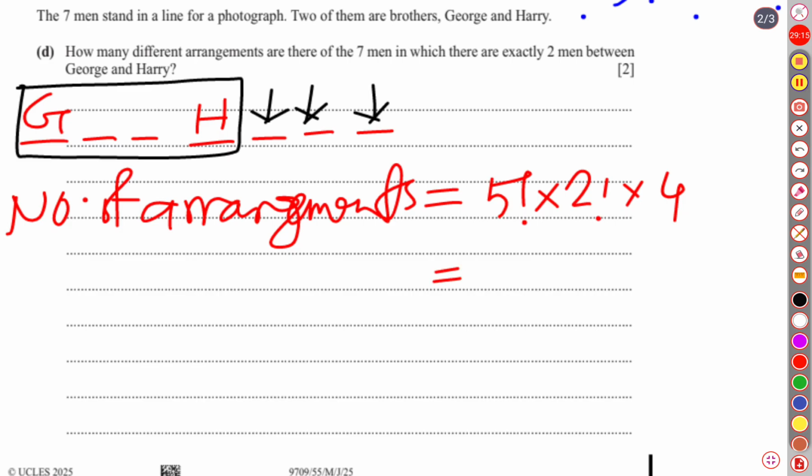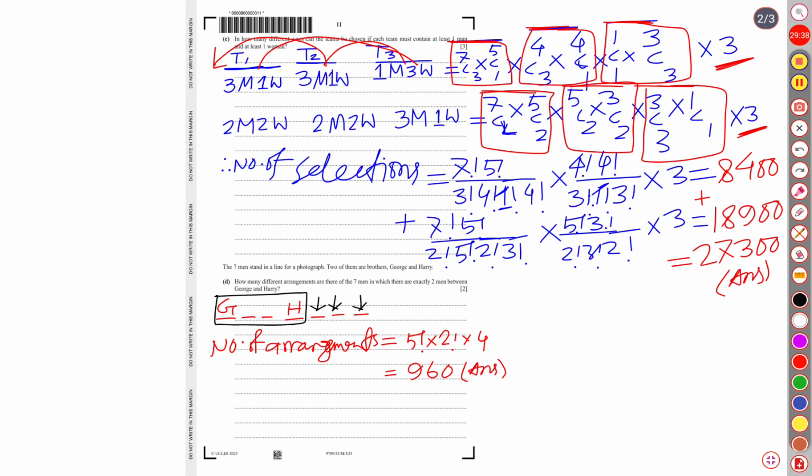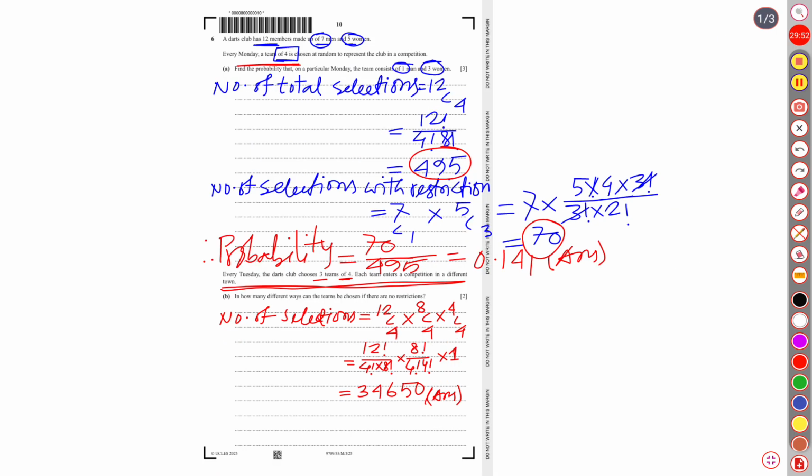So 5 factorial means 120. 2 factorial means 2, so 240. 240 times 4 is 960. So there are 960 ways of arranging them. This is a very simple question. For arrangements, we apply the permutation concept, and we did so. So these are all about these 3 solutions of this question. Among these 3, again I'm repeating that number C is the most complicated, most twisted question. Let me show the first part once again.